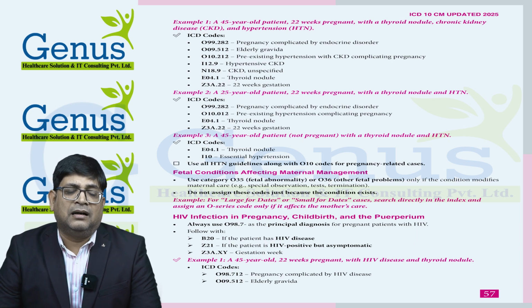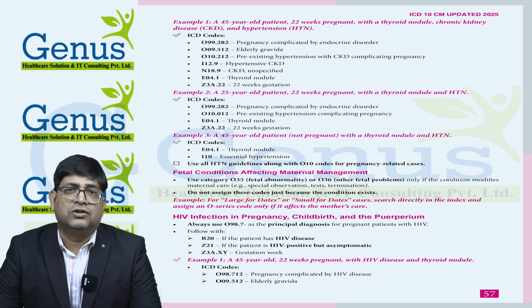There is another example. If the patient is 25 years old, 22 weeks pregnant with a thyroid nodule and hypertension, in that case the patient has hypertension only but not CKD. So we need to provide the O10.012 code for hypertension, because there is only hypertension mentioned, no heart disease or chronic kidney disease.